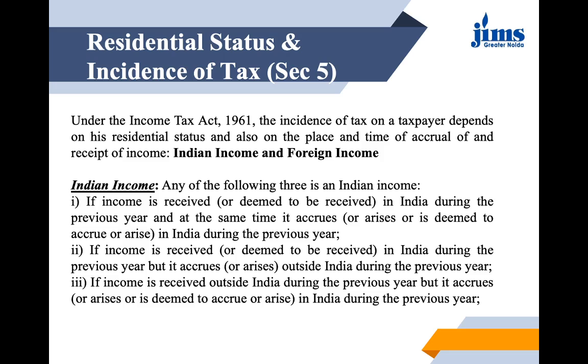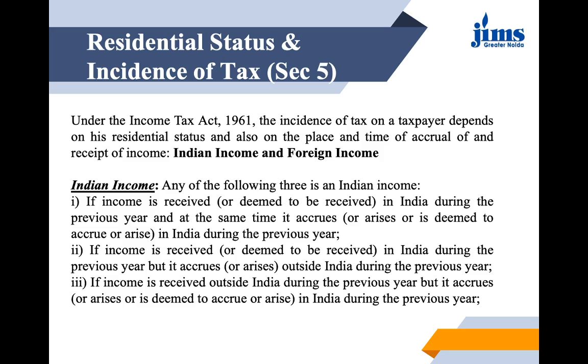See, if income is received or deemed to be received in India during the previous year, but it accrues or arises outside India, even though it is not arising or accruing inside India, if you are receiving it in India, it becomes an Indian income.